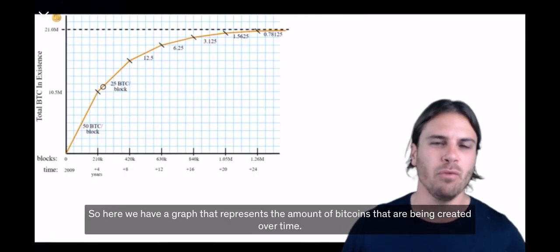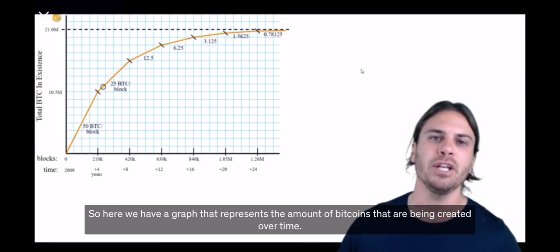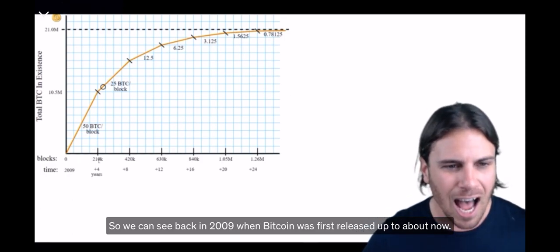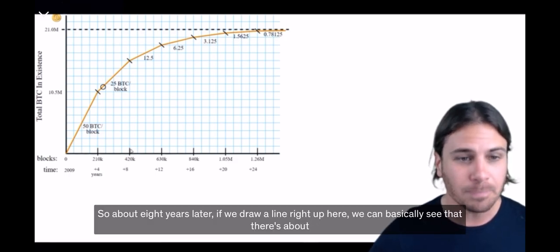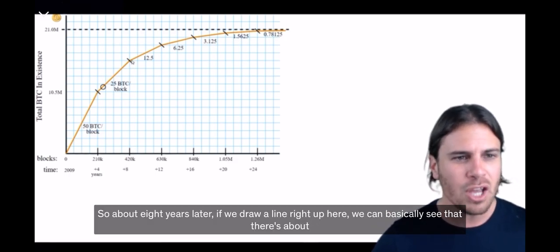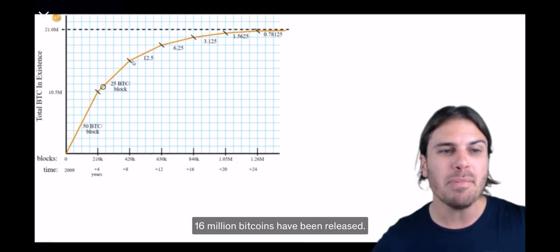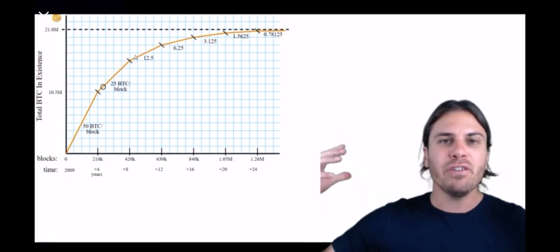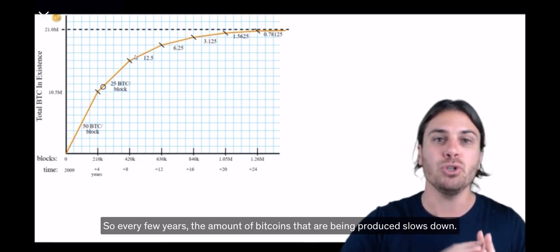So here we have a graph that represents the amount of Bitcoins that have been created over time. So we can see here back in 2009 when Bitcoin was first released up to about now, so about 8 years later, if we draw a line right up here, we can basically see that there's about 16 million Bitcoins have been released. Now we can see that curve is starting to slow down, right? So every few years, the amount of Bitcoins that are being produced slows down.